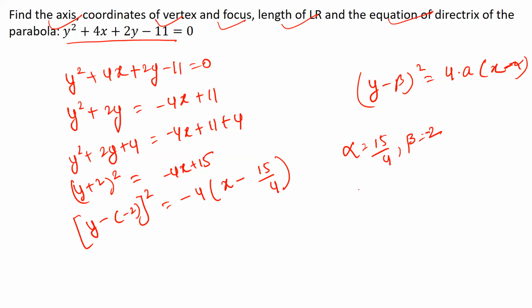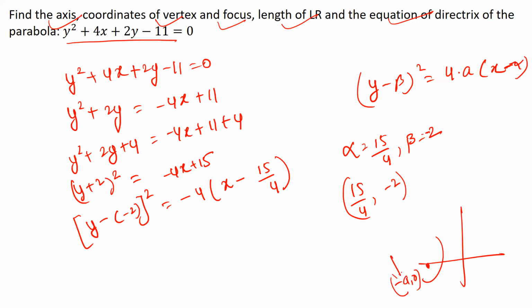So my vertex becomes alpha comma beta, 15 by 4 comma minus 2. This is my vertex. And most importantly, guys, you need to figure out what type of parabola it is. So for type, I mean whether it's right-handed, left-handed, downward or upward. So if you see that there is a square on the y, so either it's right-handed or left-handed, and we see a minus over here, that means it is a left-handed parabola. So for a left-handed parabola, I know that my focus lies on minus a comma 0 in general.